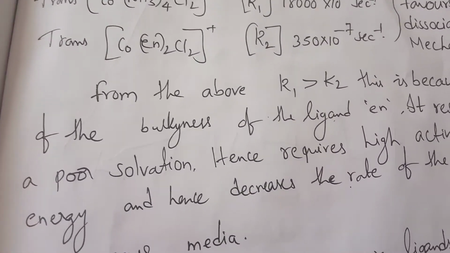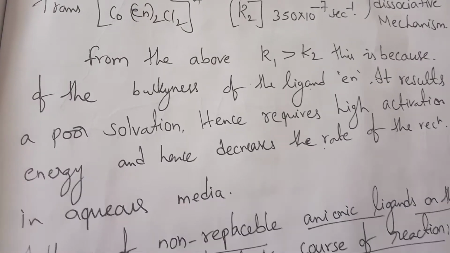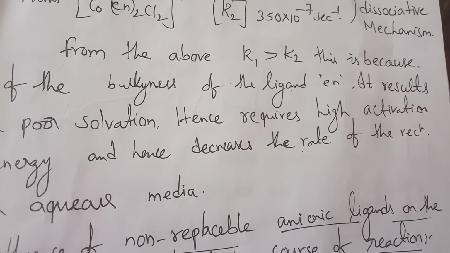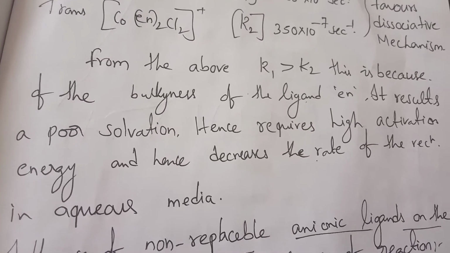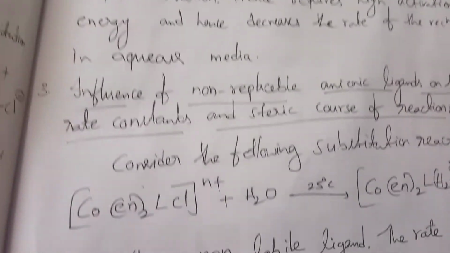For the above, K1 is greater than K2. Because of the bulkiness of the ligand ethylene diamine, it results in poor solvation, hence they require high activation energy, and hence the rate decreases. The activation energy increases means the rate decreases in aqueous media.